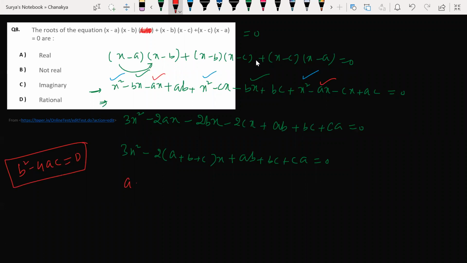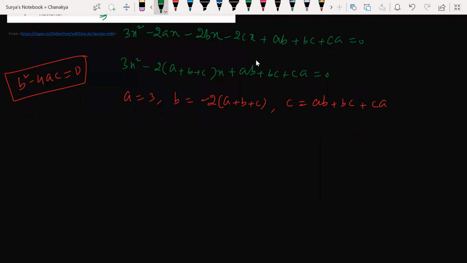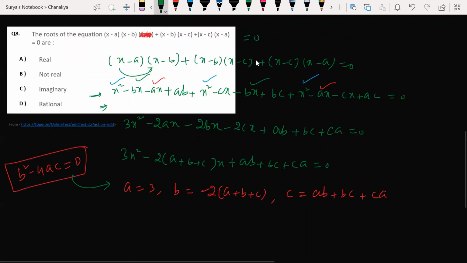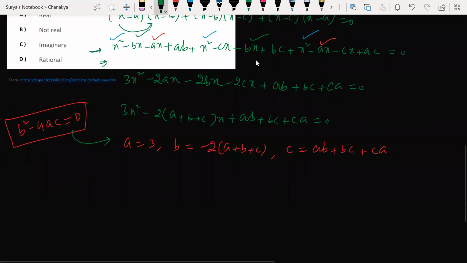What is a value here? 3. What is b value here? Minus 2 times of a plus b plus c. And what is c value? All right. So b square minus 4ac is equal to 0. We will use that. Guys, did you get an idea why we are using this concept here? Can anyone of you tell me? Because all the options are like real, not real, imaginary, rational. He's talking about nature of the roots concept here. Okay, that is why.